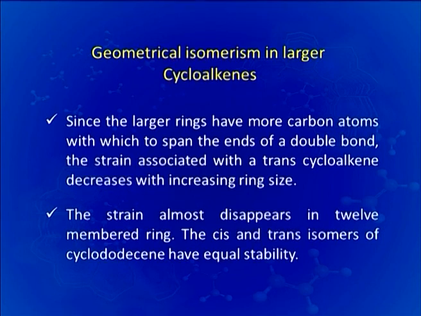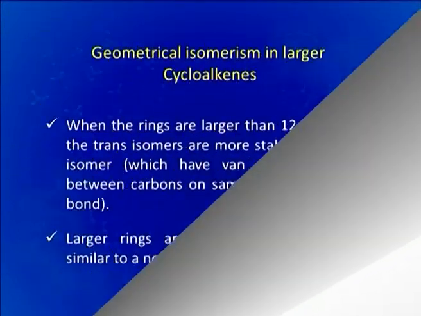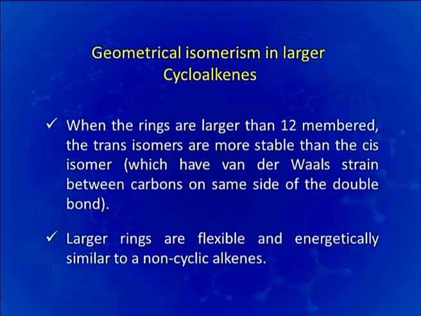Dodecene means a 12-carbon cycloalkene. When the rings are larger than 12-membered, the trans isomers are more stable than the cis isomers, which have van der Waals strain between carbons on the same side of the double bond. Larger rings are flexible and energetically similar to non-cyclic alkenes.